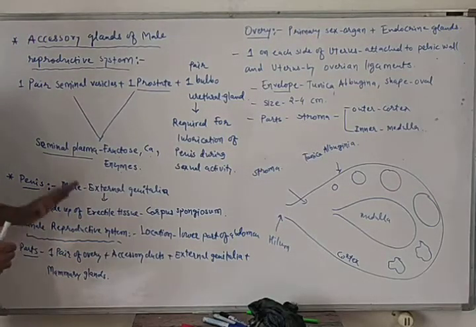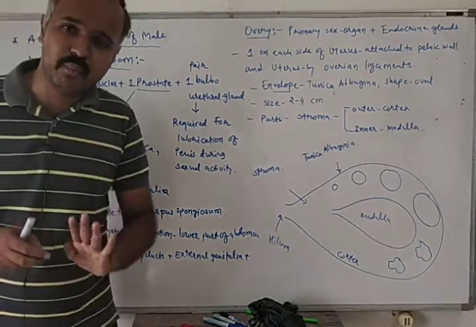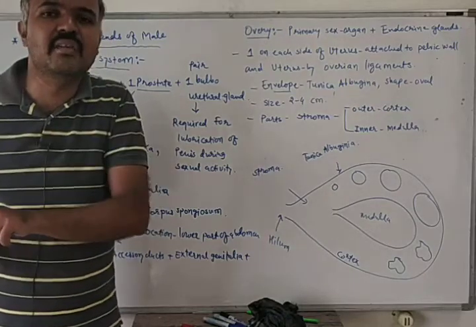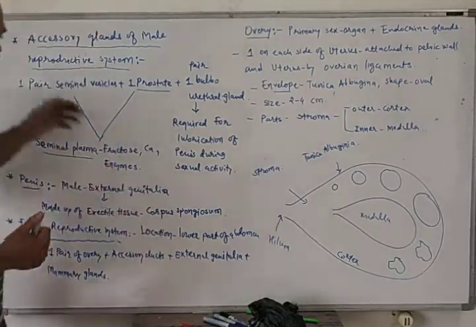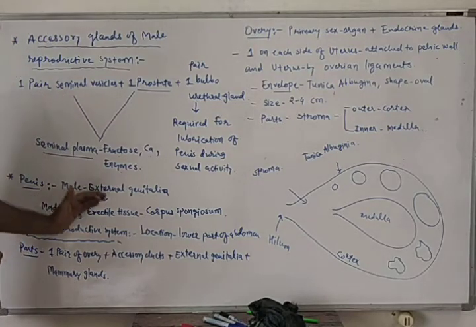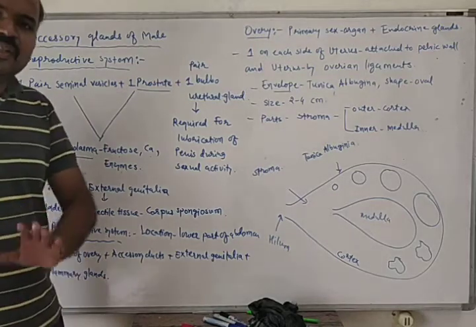In this manner we have completed the male reproductive system. It has four parts: one pair of testes and accessory ducts, which we covered in the previous video, and today we talked about accessory glands and external genitalia of the male reproductive system.